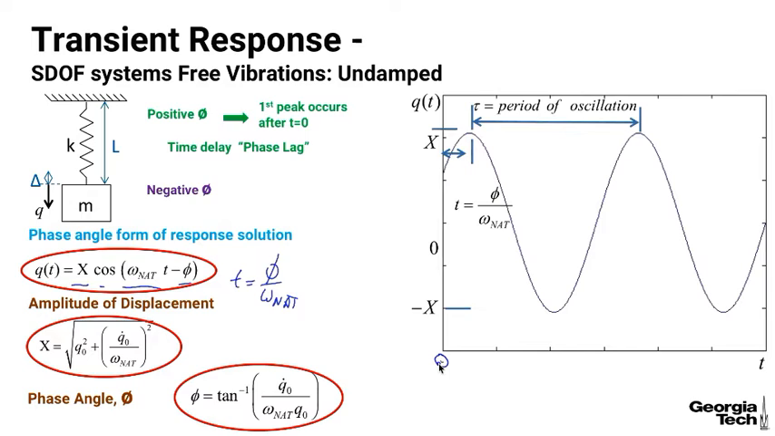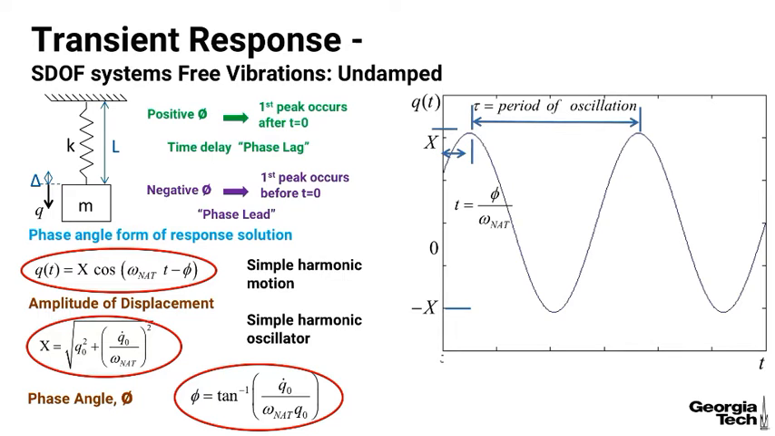Now, if the response leads, we have a negative phi, and so then the first peak would occur before time equals 0, and we call that a phase lead. So that's a little bit of an interpretation of this transient response. We call this motion, where it cycles between positive amplitude of displacement and negative amplitude of displacement, it just continues on forever. There's no energy loss because there's no damper. We call this a simple harmonic motion or a simple harmonic oscillator.